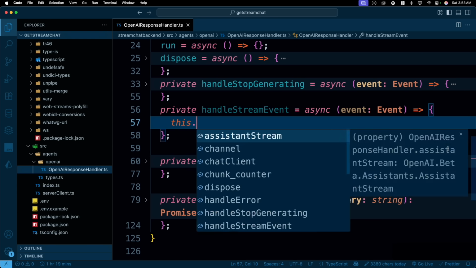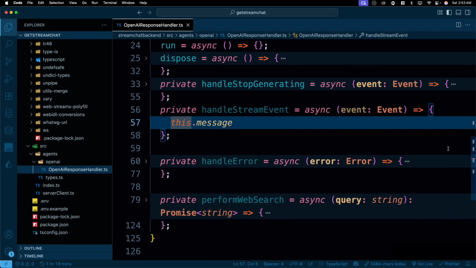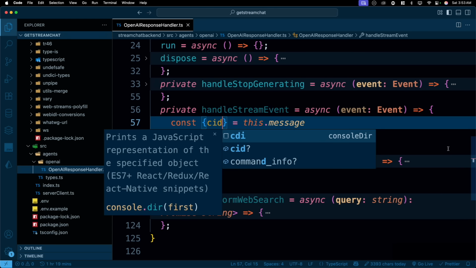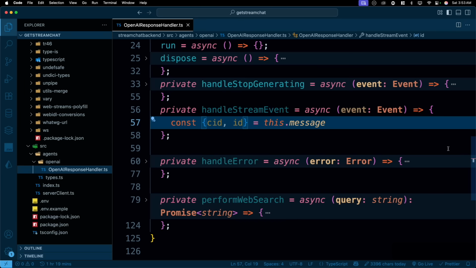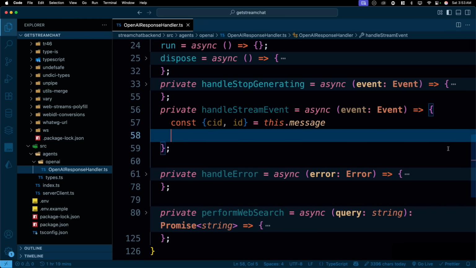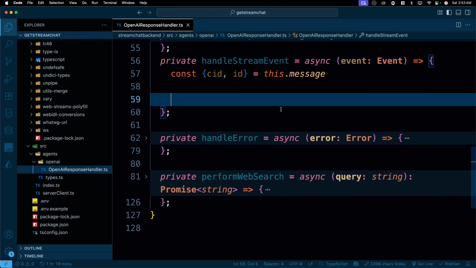First of all, we are going to go ahead and get this message. We need to extract some data out of it, and that's super easy. And you know what data we will be extracting: the channel ID and the ID of the message itself. So it will give you a CID, the channel ID, and the ID of the message itself. Fair enough. Now, the next part is pretty simple.